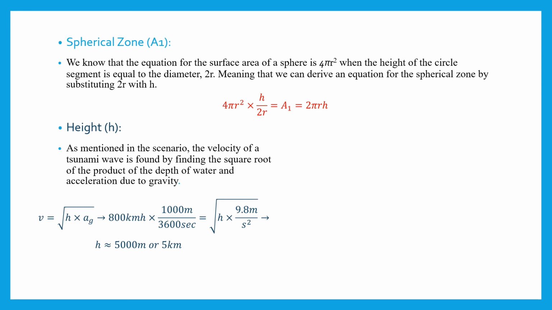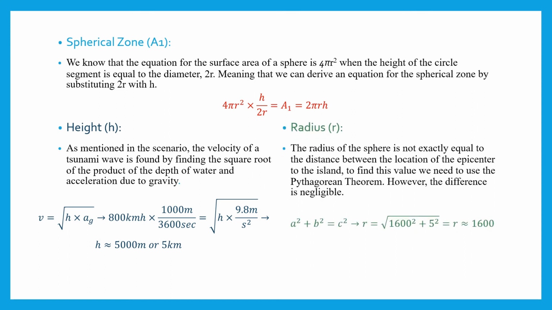Now, if we want to be a little extra, we can use this to find the true radius of the sphere using the Pythagorean theorem, but it's negligible. So now we can substitute our values and find the value of A1, which equals approximately 50,000 square kilometers.